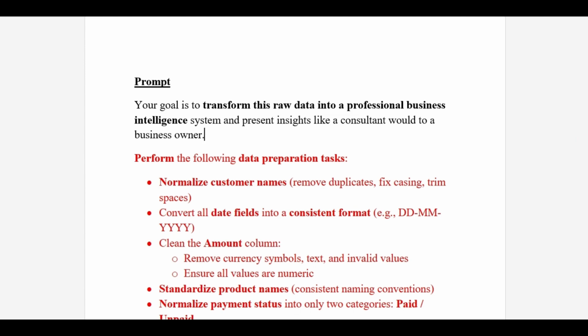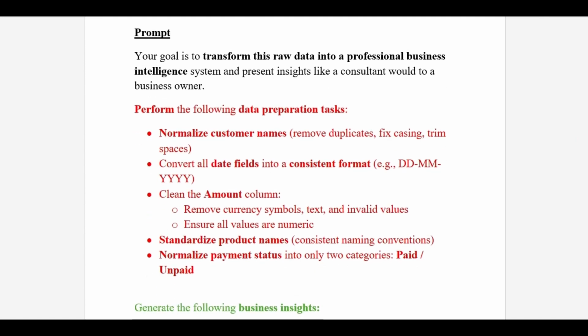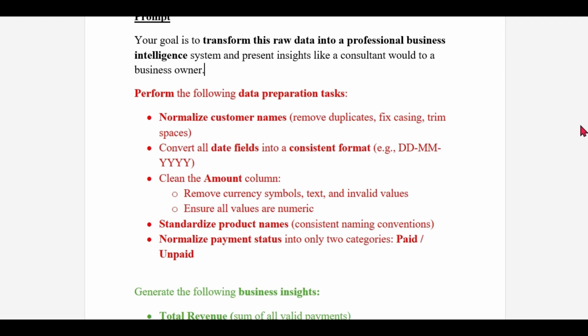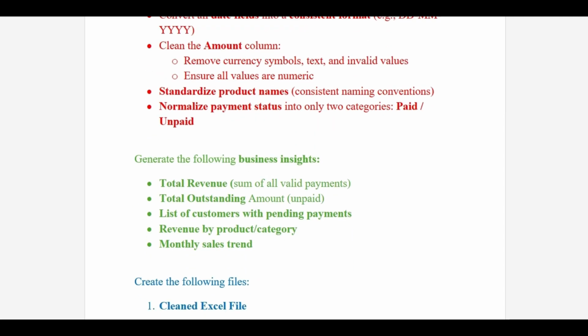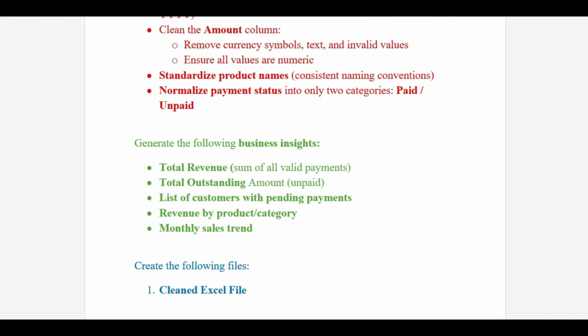First of all, we will perform data preparation tasks like normalize customer names, consistent format for date fields, cleaning of the amount column, standardize product names, and normalize payment status. Apart from data preparation, we want to generate business insights like total revenue, total outstanding, list of customers with pending payments, revenue by product or category, and monthly sales trend.